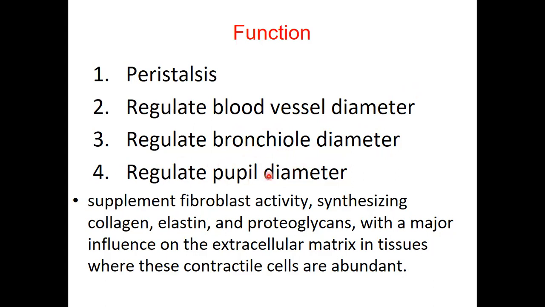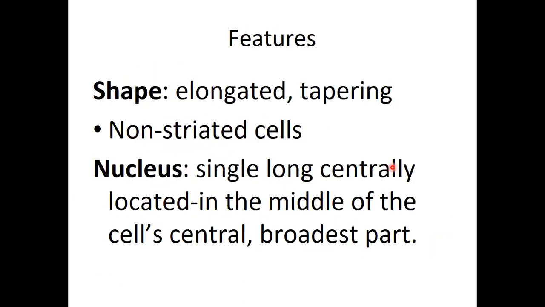Pupil regulation here. The pupil dilates and constricts in response to light. When there's too much light, the pupil constricts. In dim light, the pupil dilates so that more light can enter the eye. Okay. So those are the major general functions of smooth muscles.